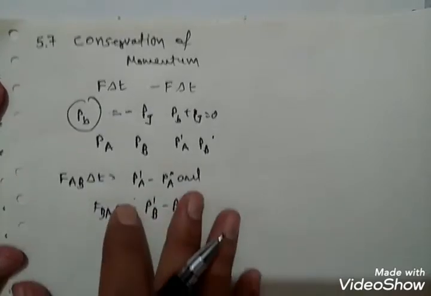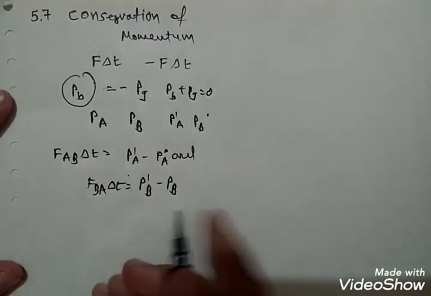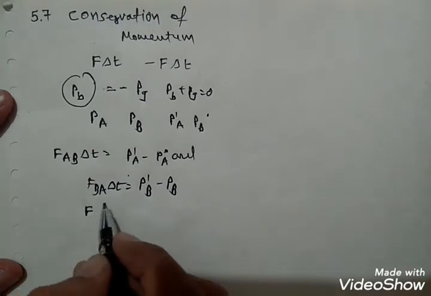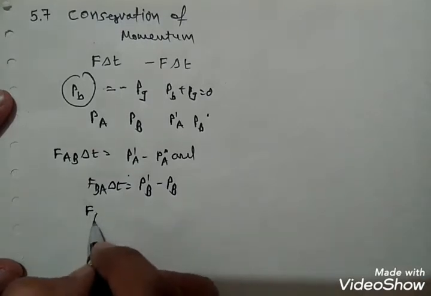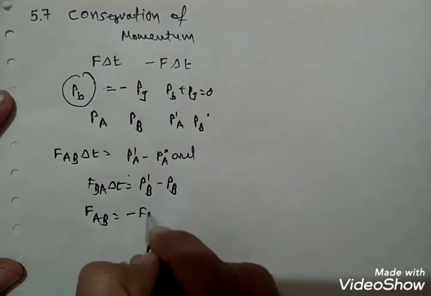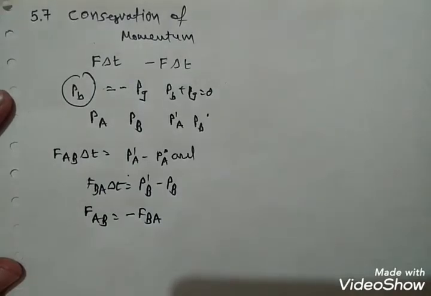Here we can write, according to Newton's third law, F AB is equal to minus F BA, which means action and reaction are equal and opposite in direction.